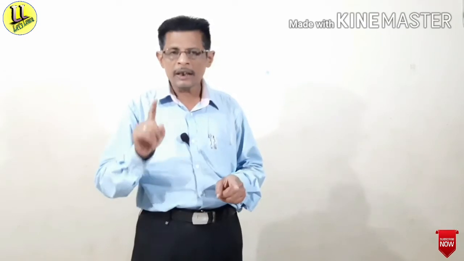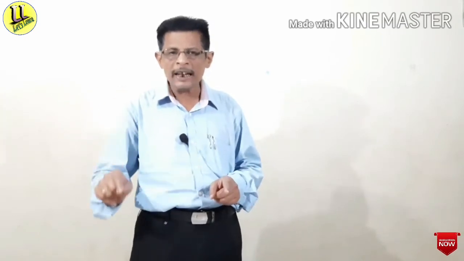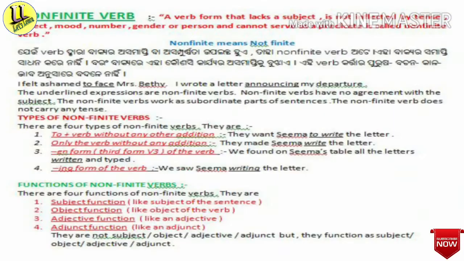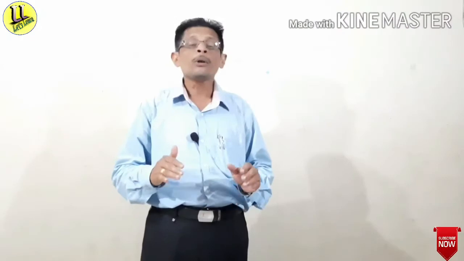Write, wrote, written, writing. So writing, doing, going are the ing forms of the verb. So, we saw Seema writing the letter. Here saw is the finite verb and writing is the non-finite verb. Now these are the four types of non-finite verbs.